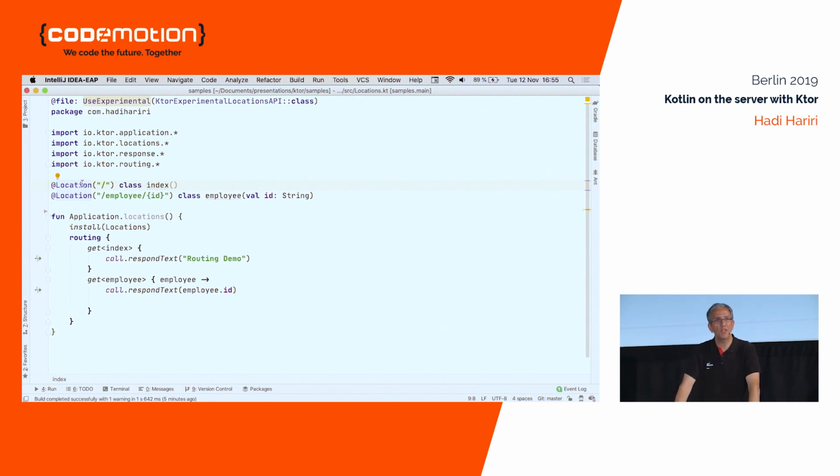How many of you are familiar with location header in HTTP? So location header is something really, really useful. If you're familiar with HTTP and you send a post, it is meant to create a new resource, right?